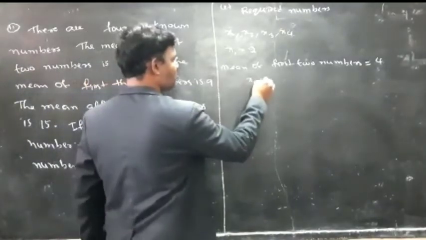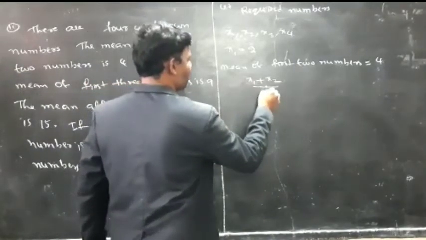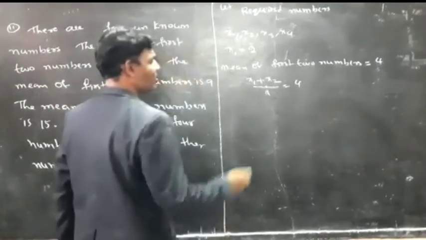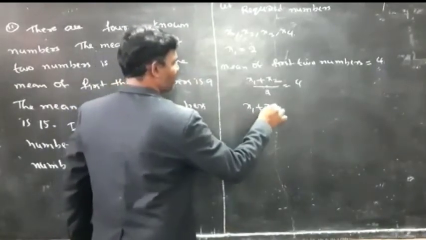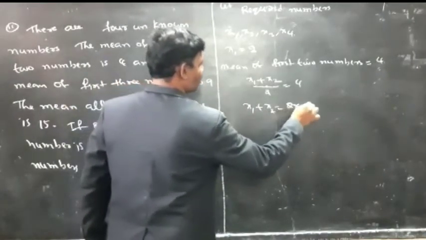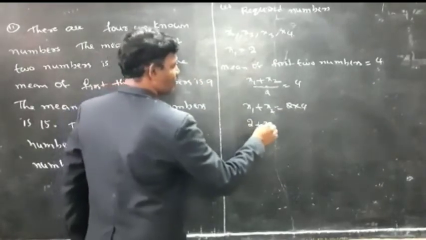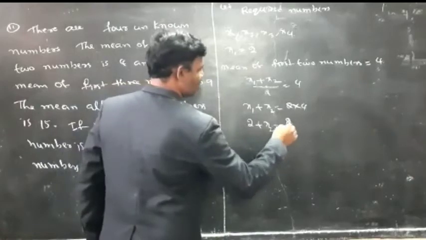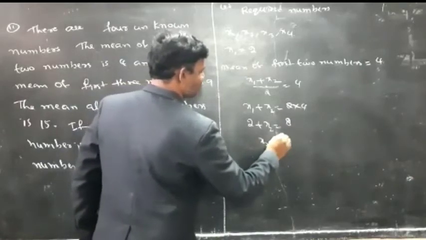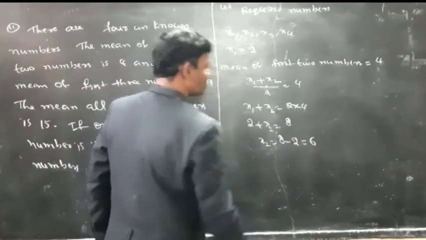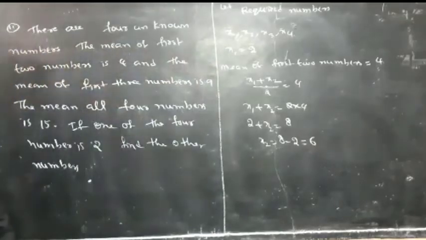So (x1 plus x2) by 2 is equal to 4, x1 plus x2 is equal to 2 into 4. The value of x1 is 2, so 2 plus x2 is equal to 8. Then x2 is equal to 8 minus 2, which is 6.